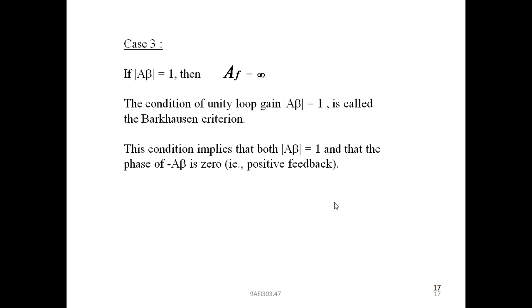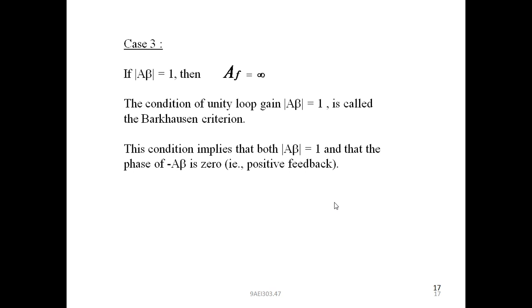Next, case 3. If the product of A beta is equal to 1, then what will happen? In the equation AF is equal to A by 1 plus A beta. In this case, AF is equal to infinity. The condition of unity loop gain, A beta equal to 1, is called Barkhausen criterion. This condition implies that both mod A beta is equal to 1 and that the phase of minus A beta is 0. That is positive feedback.